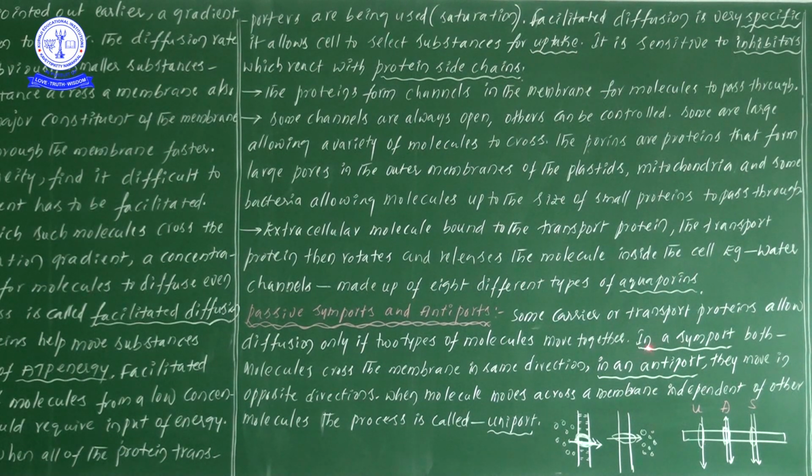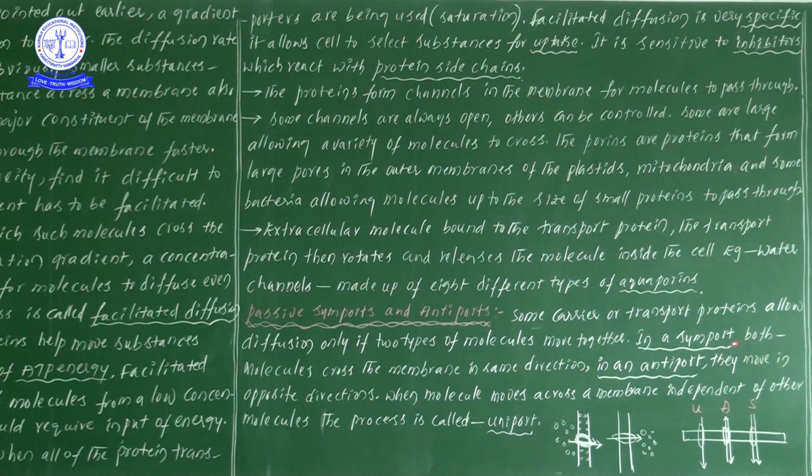Now, in the case of transport of ions, there are 3 types, which we underlined also: symport, antiport, and uniport. One more time, the first one is symport, the second is antiport, and the third is uniport. These 3 terms are what we have to learn in this small concept.